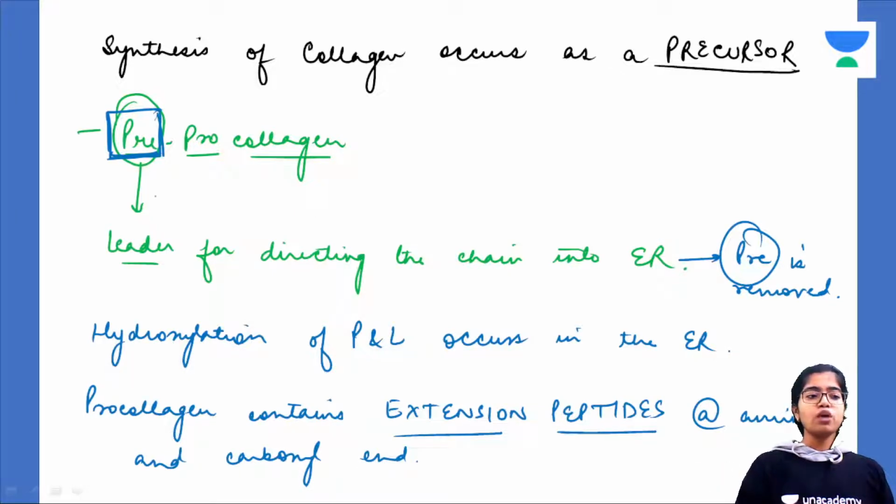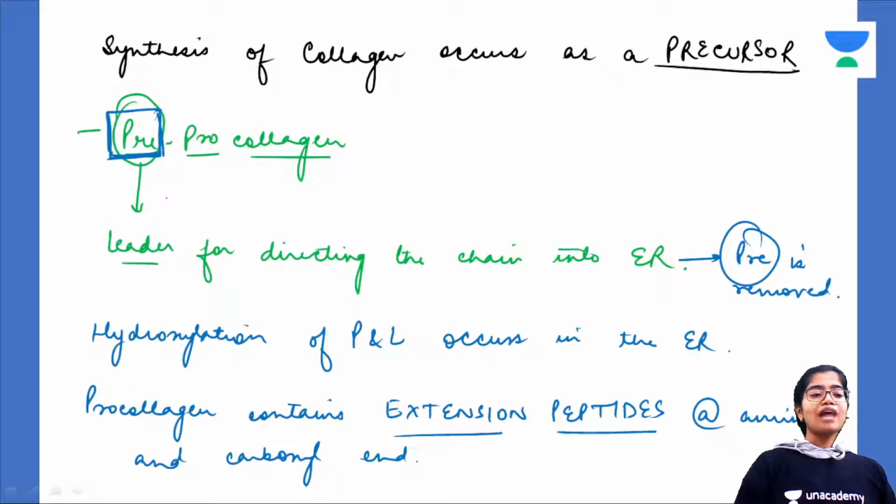Therefore, pre is what? The monitor or a leader. Similar to the leader we have read in DNA replication, that is primer. Primer was also the leader, right? So here the pre-group is a sequence of amino acids which is a leader or a monitor or a guide for the pro-collagen, that is an inactive collagen molecule.